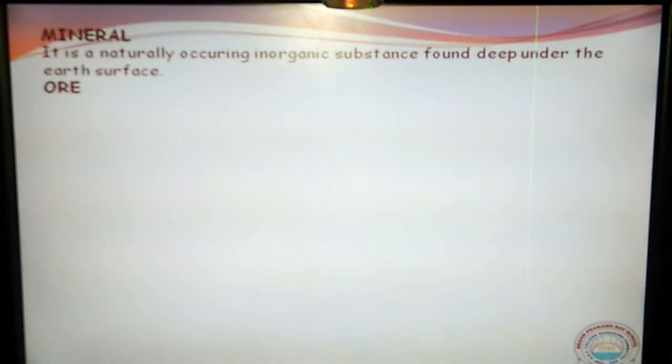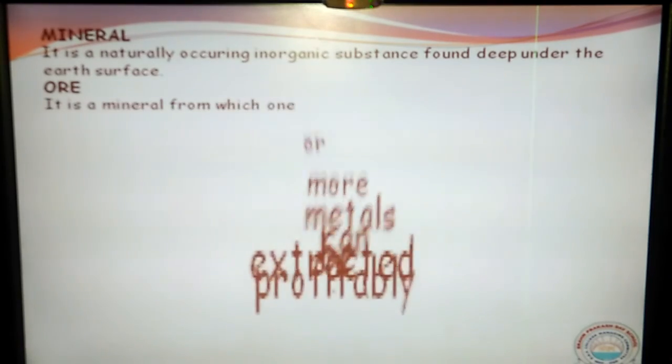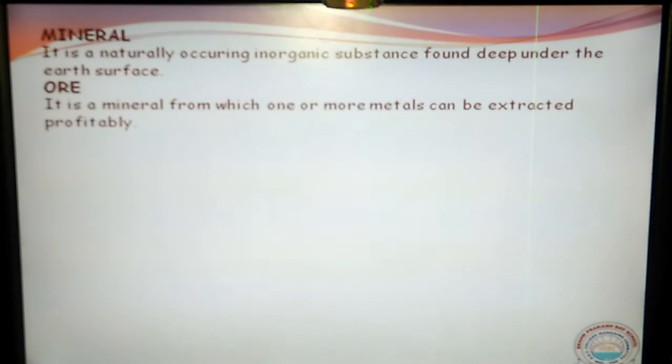And we have one more word, ore. What is this ore? Many different types of minerals are there. Among all these minerals, some are those from which we can extract the metal profitably, without any economic loss. Such a mineral can be called an ore. Okay, so let us see some examples of these ores.